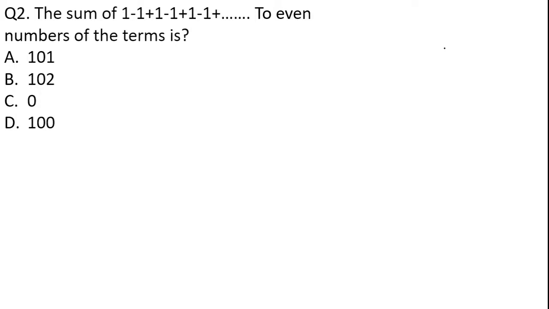The first question on the screen is talking about the sum of the given numbers, that is 1 minus 1 plus 1 minus 1 plus 1 minus 1, up to an even number of terms, is how much. So the question is asking us the summation of the given numbers, up to an even number of terms. To calculate this summation, one thing we can clearly see is 1 minus 1 plus 1 minus 1 plus 1 minus 1 is mentioned.